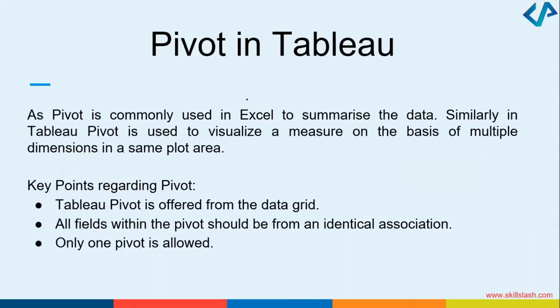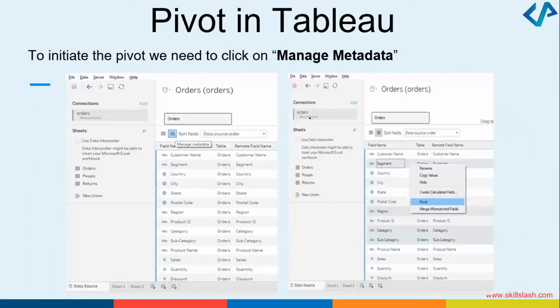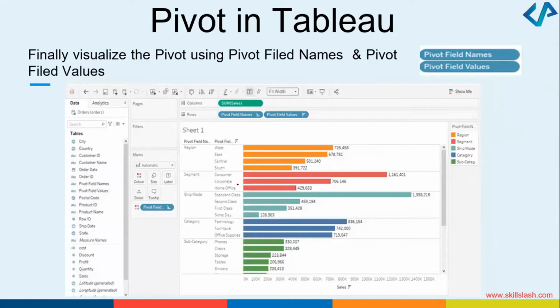Eventually, we also have to look at how forecasting can be done. So all those things can be managed. Whenever you want to create a pivot, there is an option called manage metadata. In Tableau, you can just click on that option, and by clicking on this table, you can click on the pivot and a pivot gets generated. You all know how to open this, right? Just click on the data source option that we discussed, then click on the segment and then pivot. You can visualize your pivots using the pivot field names.